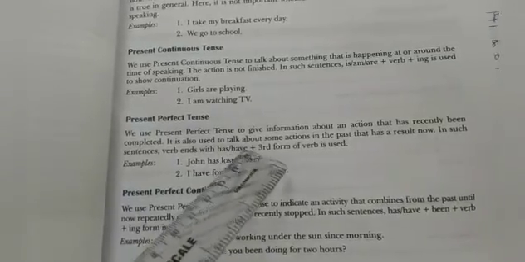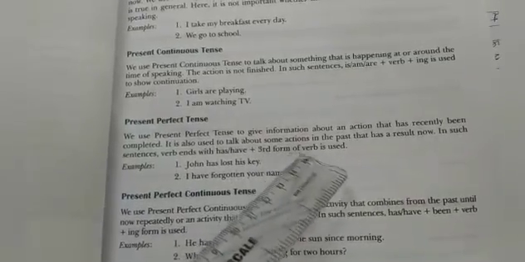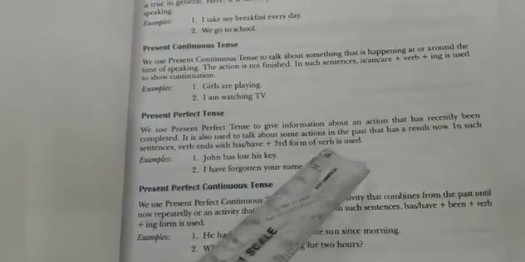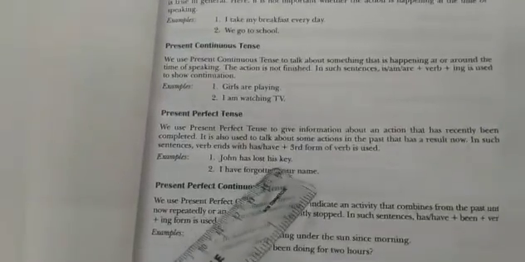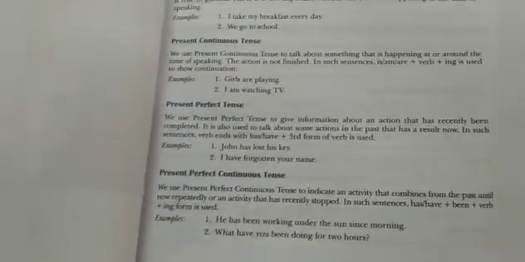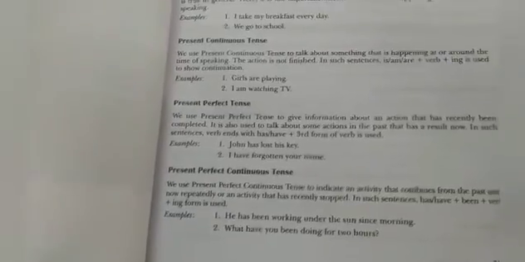In such sentences, has, have plus the third form of the verb is used. For example, John has lost his key. I have forgotten my name.